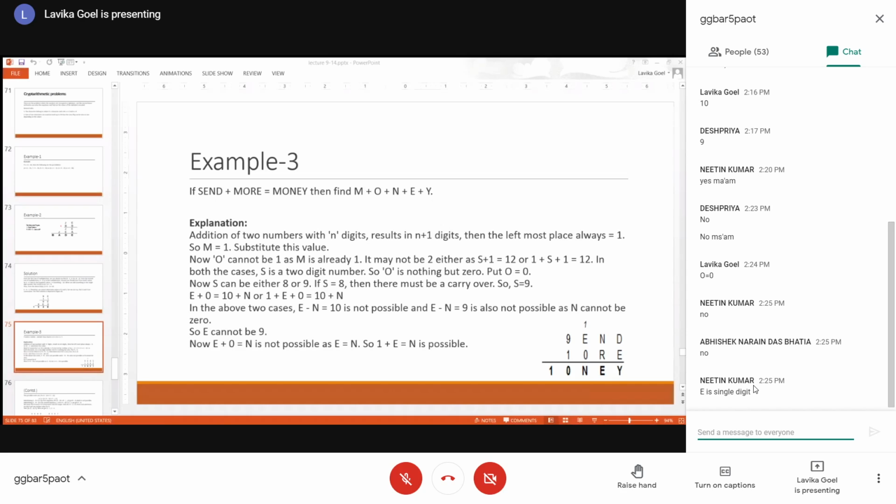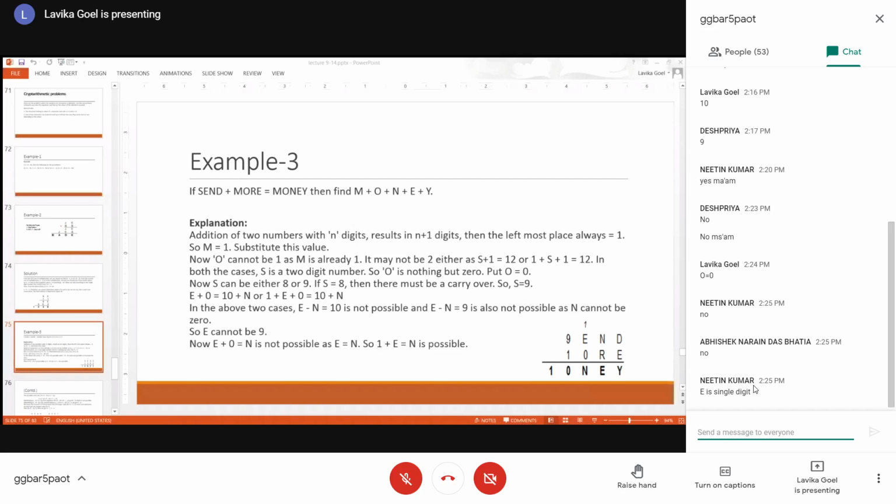So in that case, there will be a carryover, but N would become 0. But N cannot be 0 because O is already 0. So in that case, E cannot be 9. If E is 9 and you have a carryover also, then it will result in 10. And 10 cannot be possible because for that N should be 0, and N cannot be 0. So the maximal possible value of E was 9, but that is not possible actually.